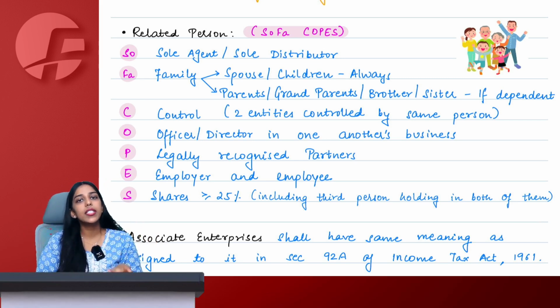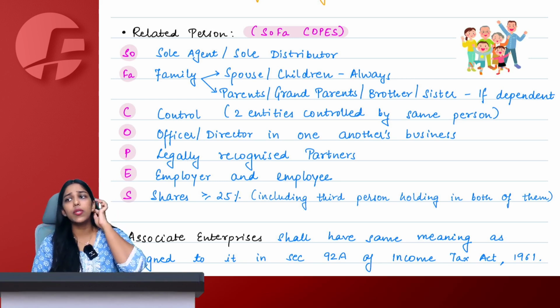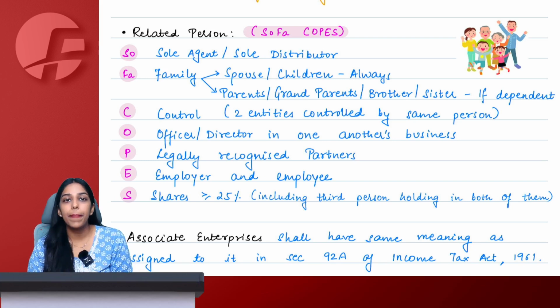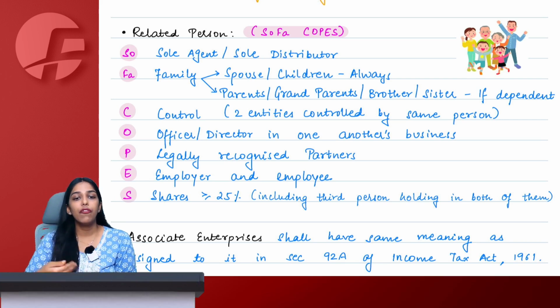So similarly, under GST also the government knows that you will do some or the other thing with your related person and try to evade taxes. Therefore, we have defined who are related persons under GST. For now, we are only understanding the terms and definitions.